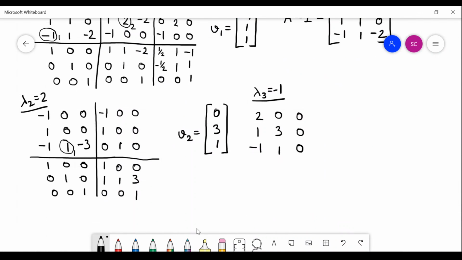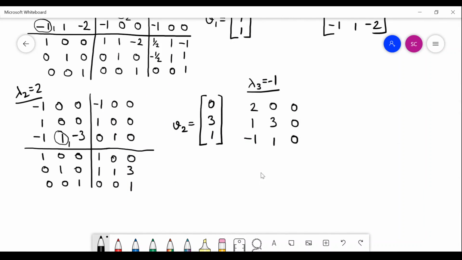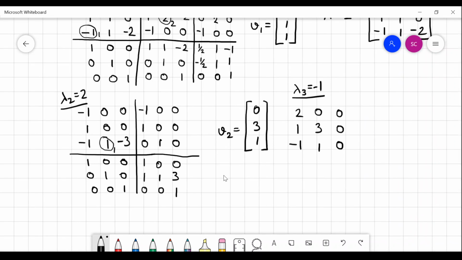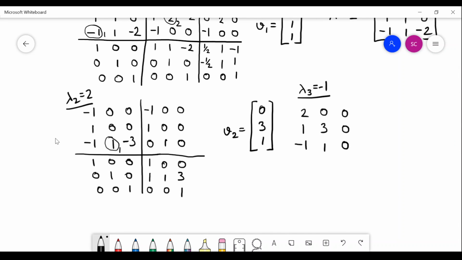Similarly, for lambda 2, the first step would be to find out what your A minus 2I is, and then you should write down this matrix in the place of the column operation like this, and then you should solve.